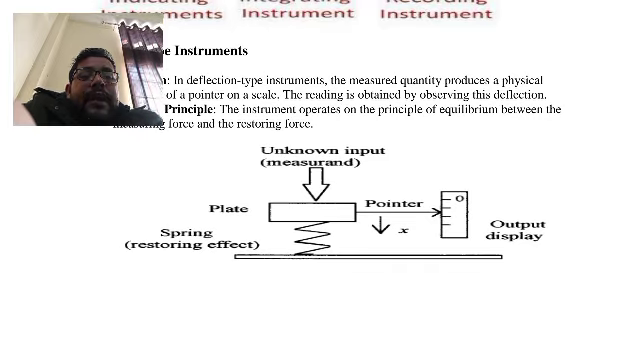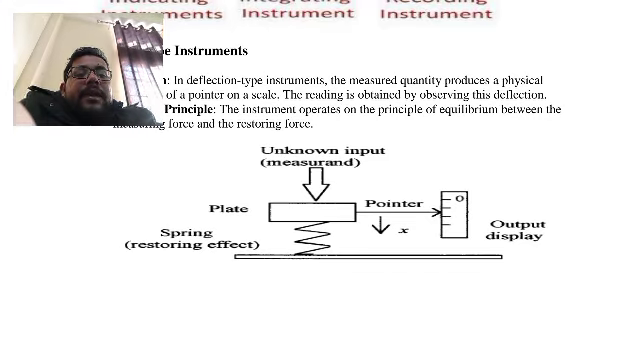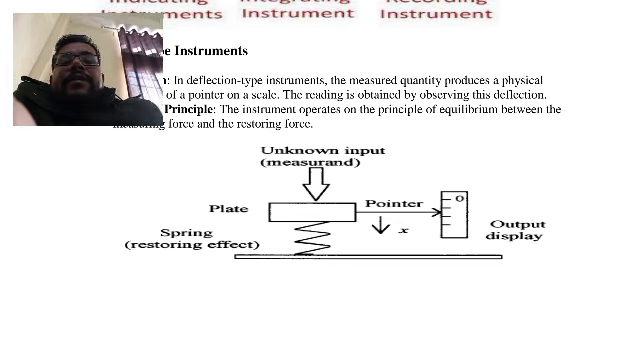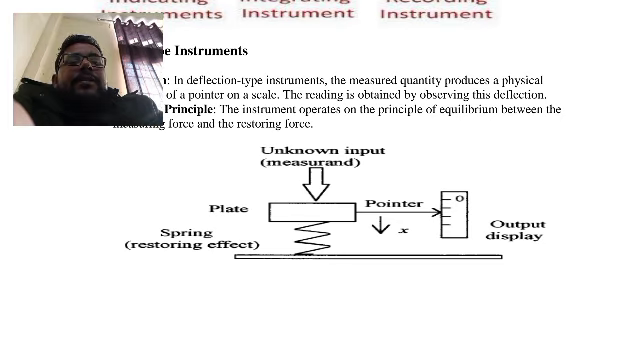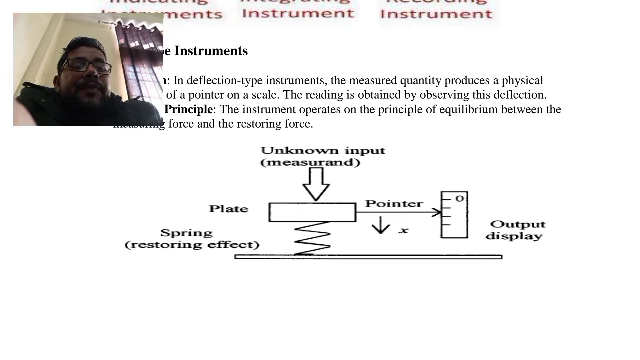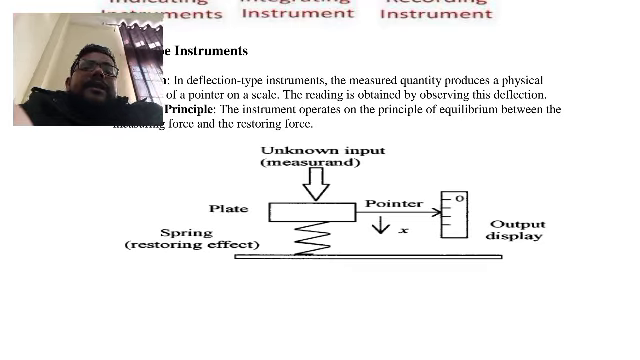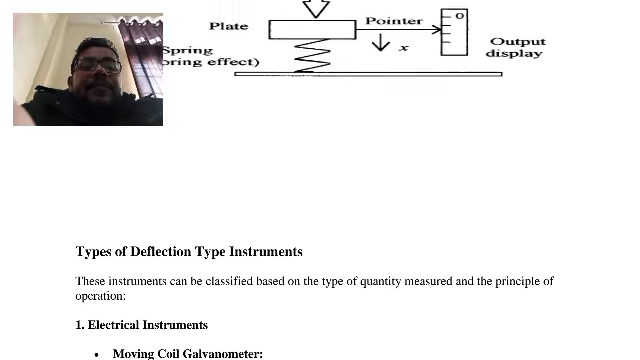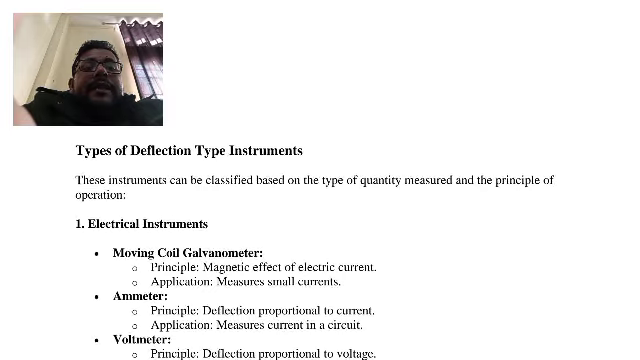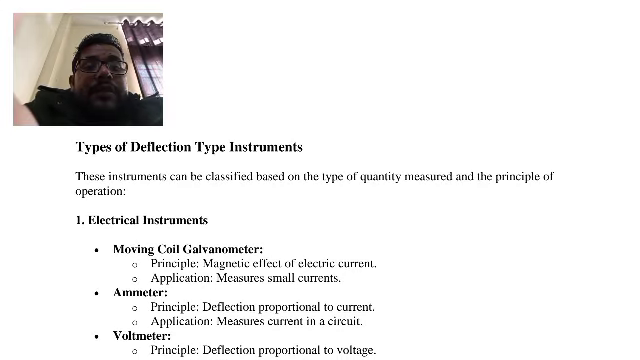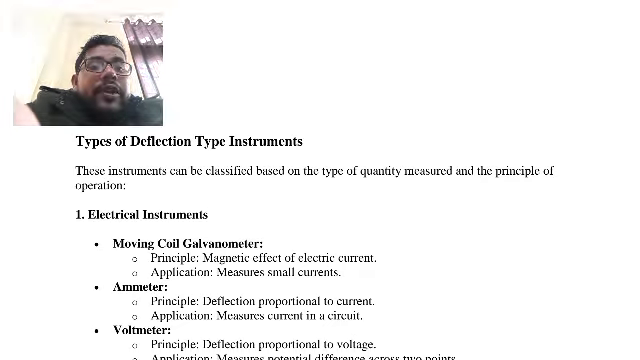Suppose this is the example. This is the spring, and its restoring effect acts against the unknown force supplied to the plate here. The restoring force of this spring balances the unknown force, the pointer will deflect, and the output can be displayed here. So this is the deflecting type instrument. Again, the instruments are classified based on the quantity to be measured.